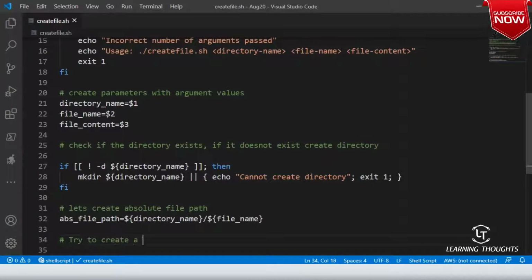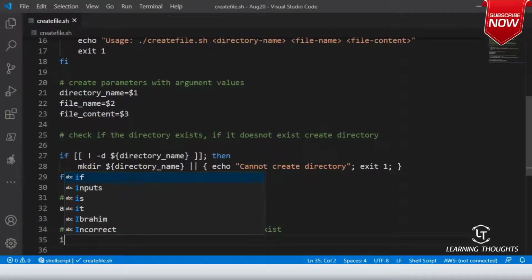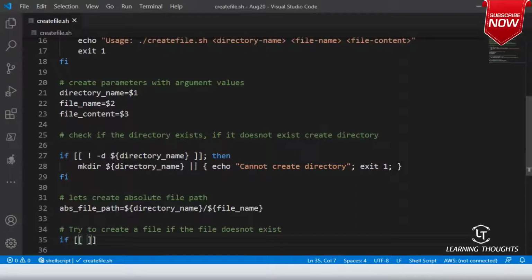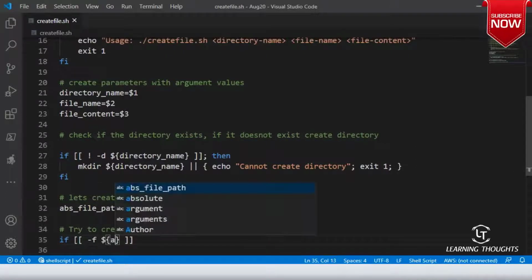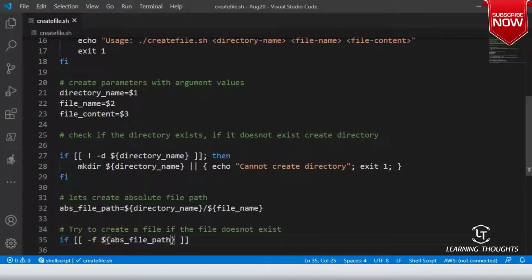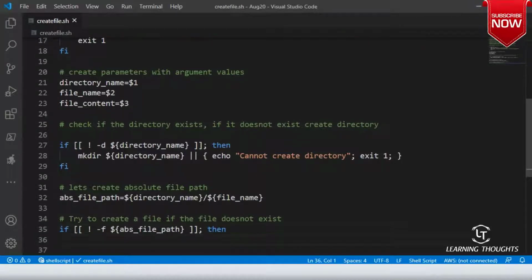Okay. Now let's try to create a file. When should we create a file? If the file does not exist. So how will I know if the file exists or not? Again, the story is the same: -f dollar absolute file path, with not. If the file doesn't exist, then only try to create it. If the file exists, there is no point in creating it.